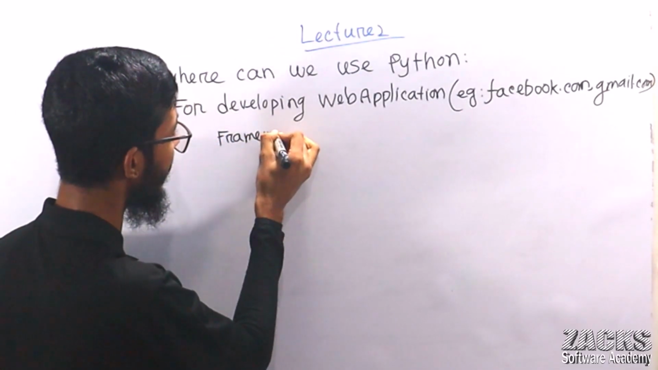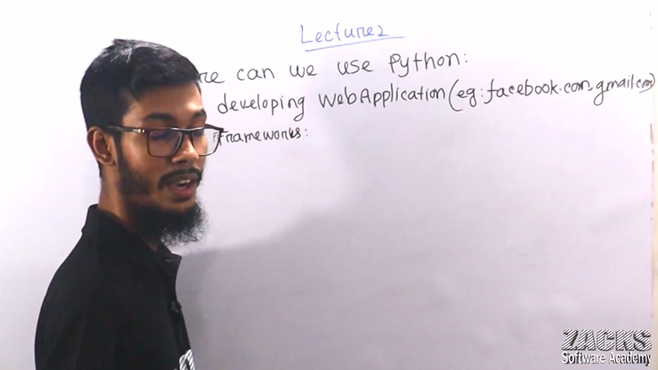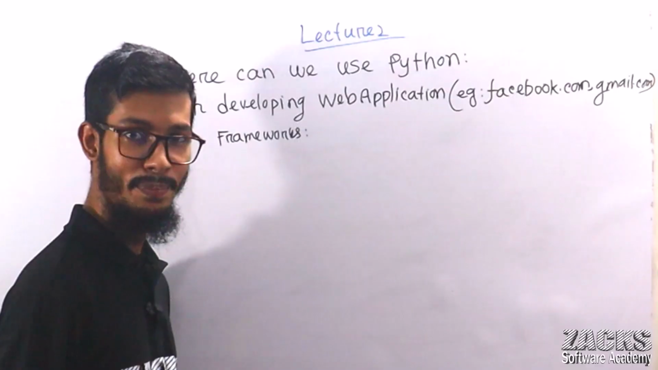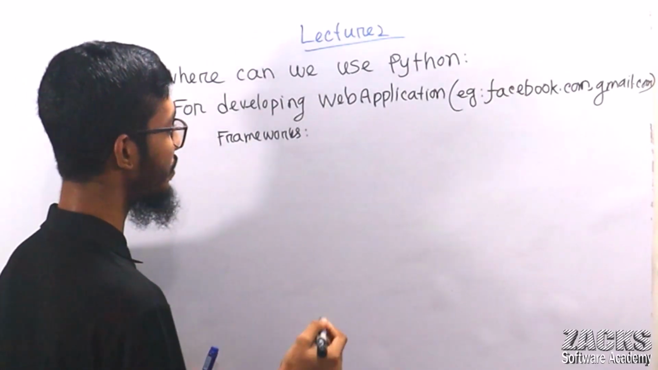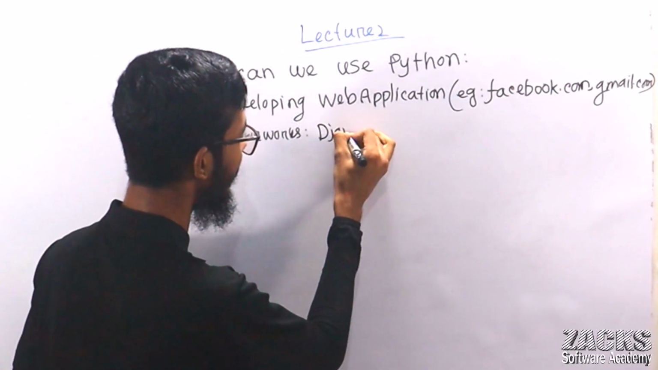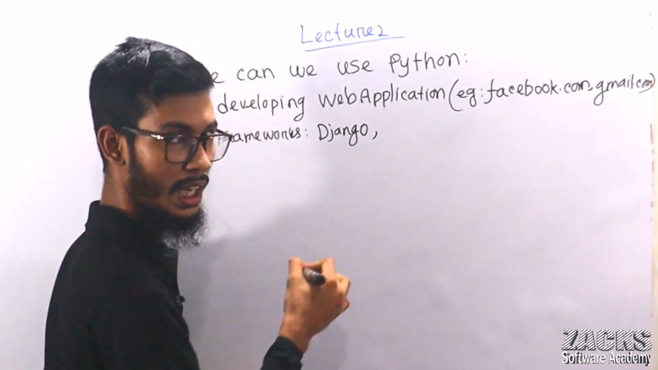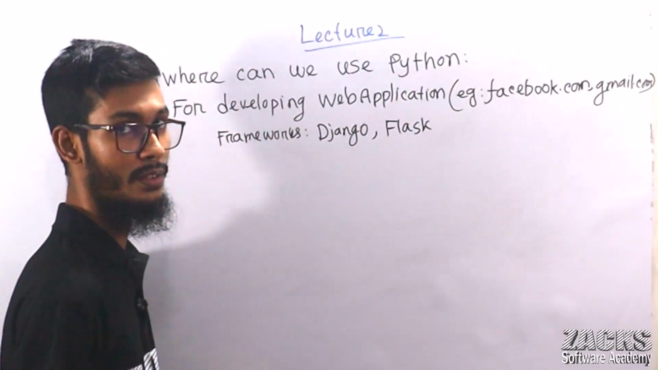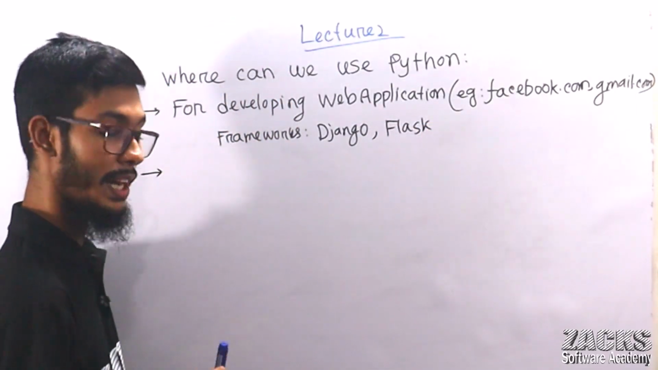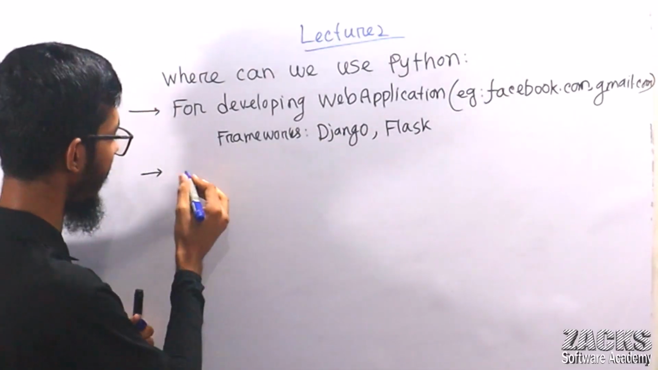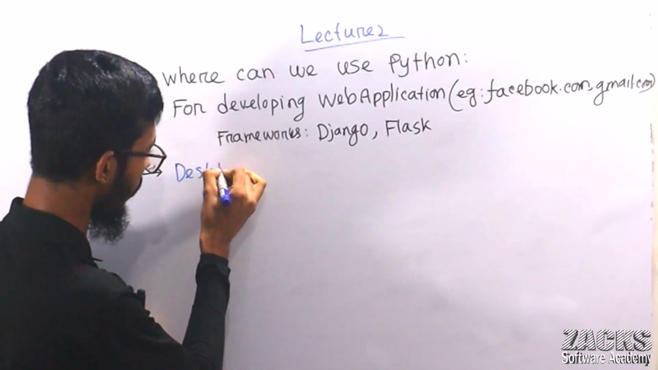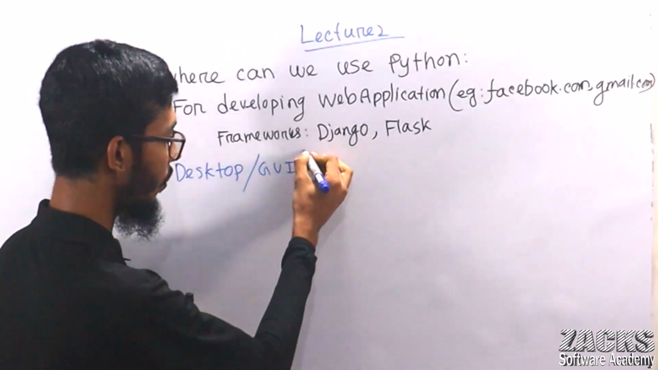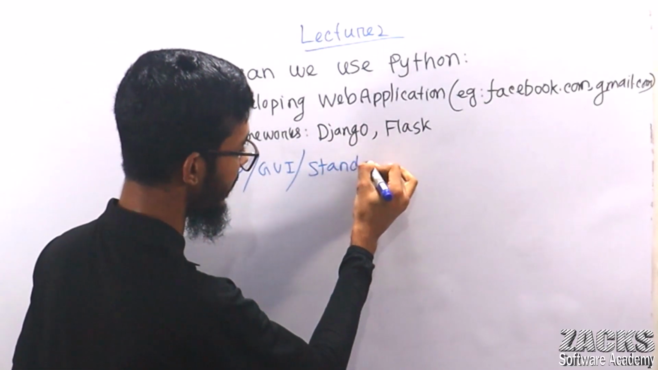We can use frameworks. Now you already know what is meant by frameworks, libraries, packages, modules. Should I repeat once more? I think no. So we can use frameworks like Django, or Django, whatever the pronunciation. We can use Flask for developing web applications. We can use Python for developing desktop applications, or you can say GUI applications, or standalone applications.